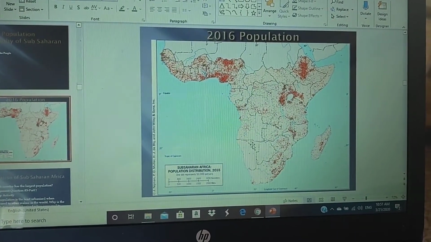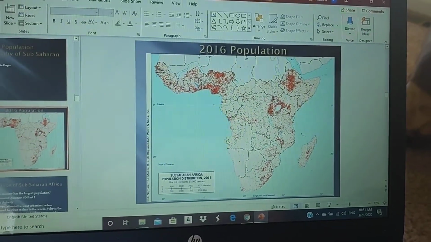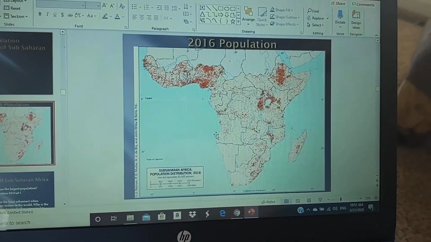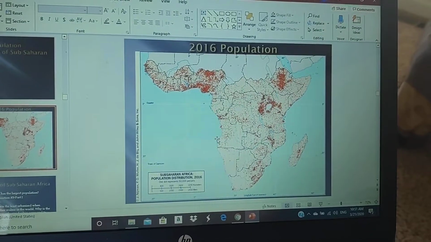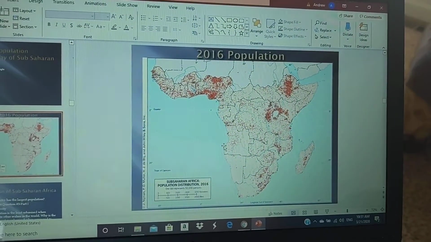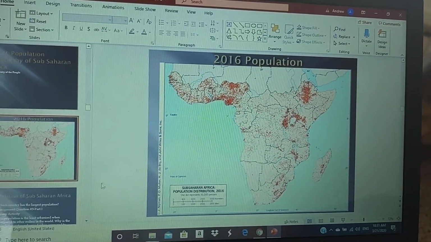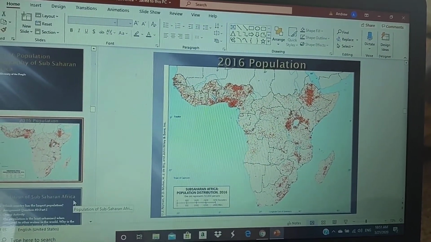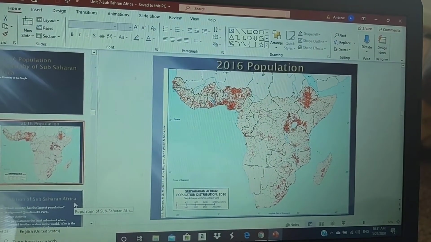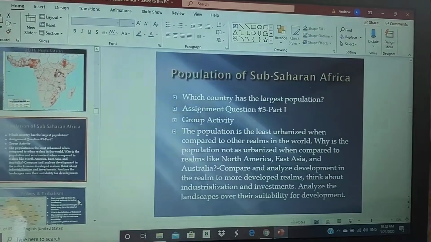The population as a whole for this realm is half that of China. Now, China is 1.6 billion people. So you take half of the population of China, particularly in eastern China, spread out across sub-Saharan Africa. That's why it's one of the least populated realms when compared to others, like South Asia, North Africa and the Middle East, Europe, etc.